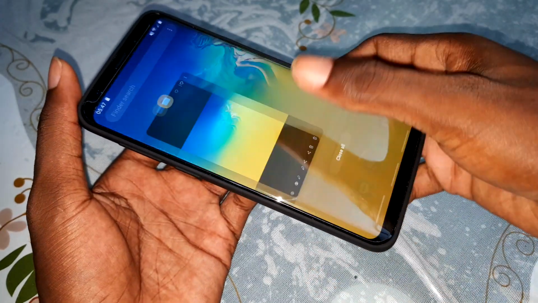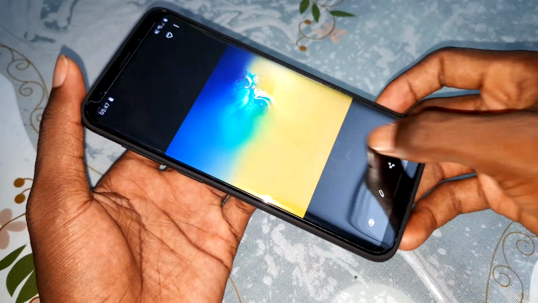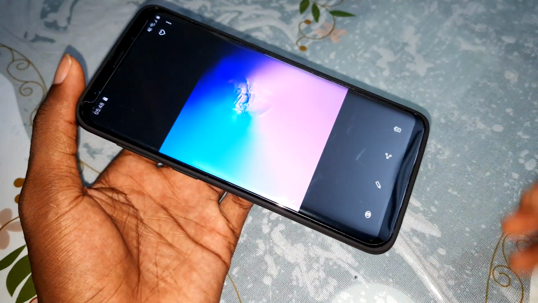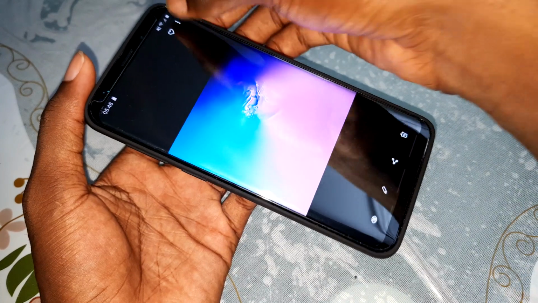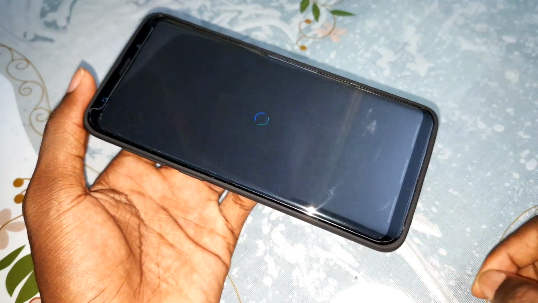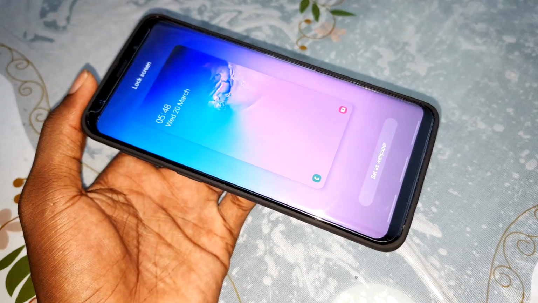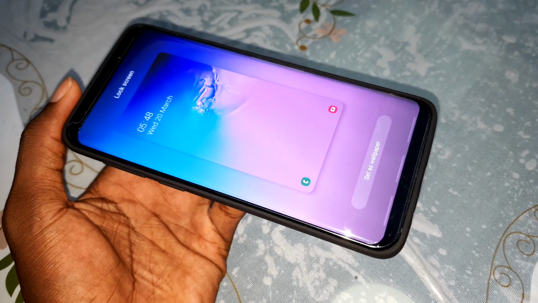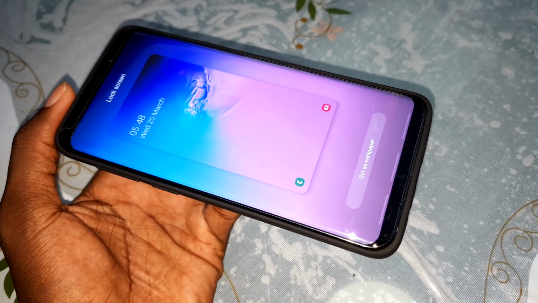You can also choose one of all of these wallpapers for your lock screen. Look at that. It's so nice also. What do you think, bro?